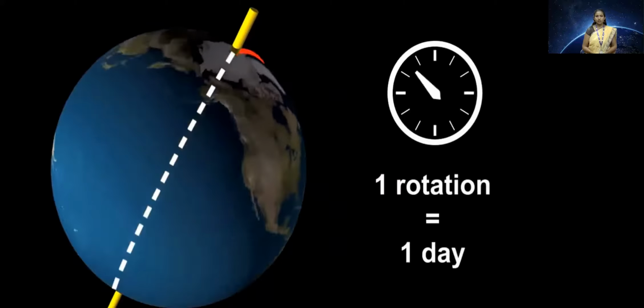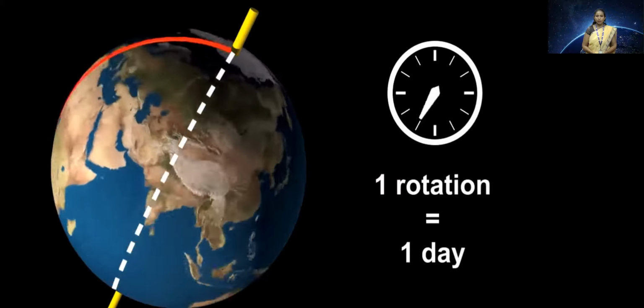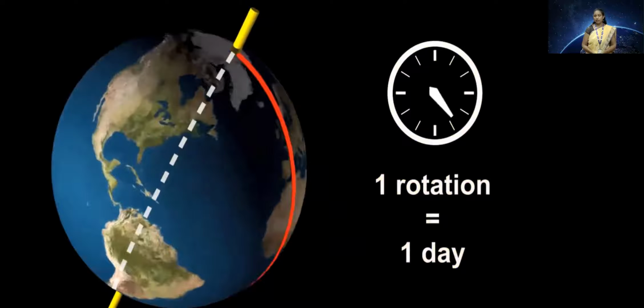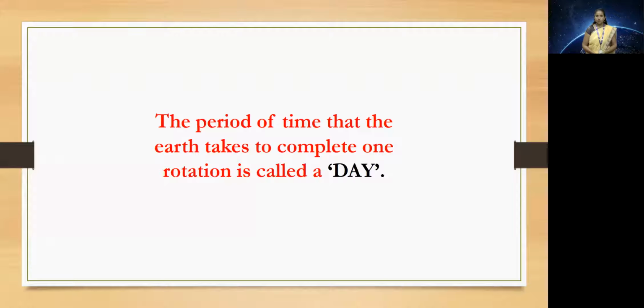Here, when Earth starts at one point, to come back to that starting point, it requires one full day, which is known as one rotation. So the period of time that the Earth takes to complete one rotation is called a day. This is a usual term which we use. So that day means the time period in which one rotation is completed.